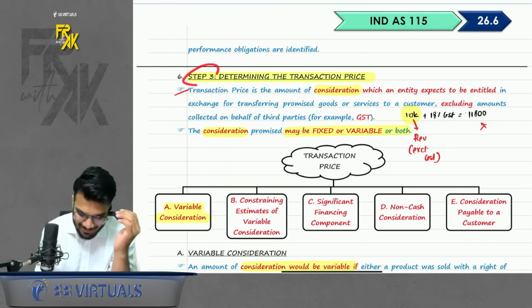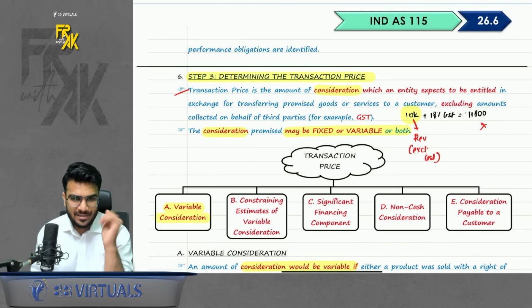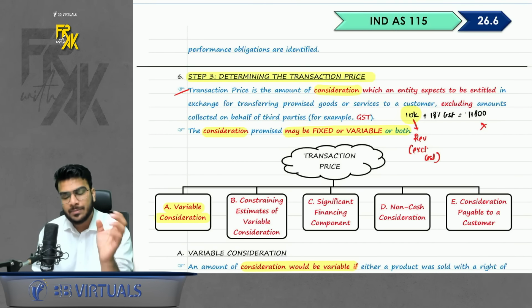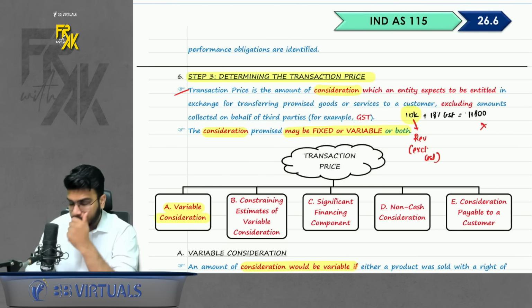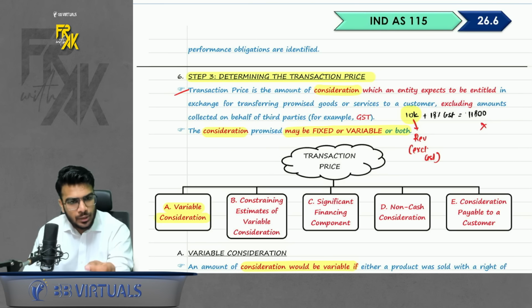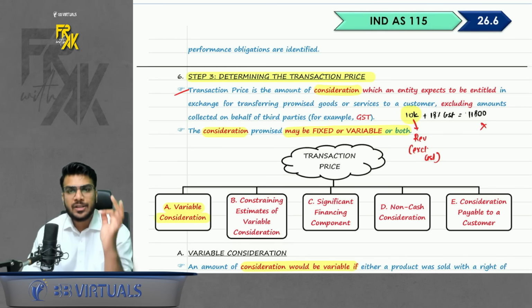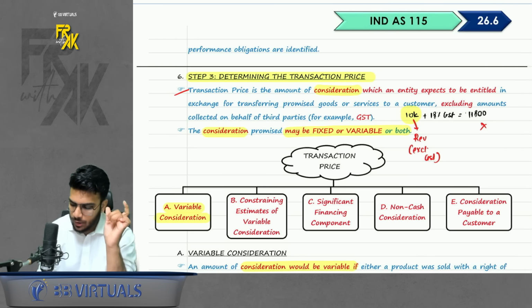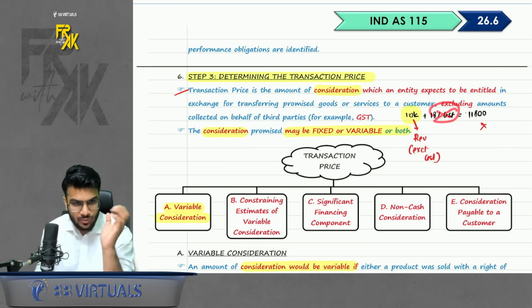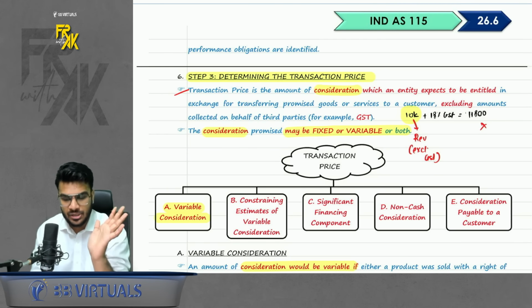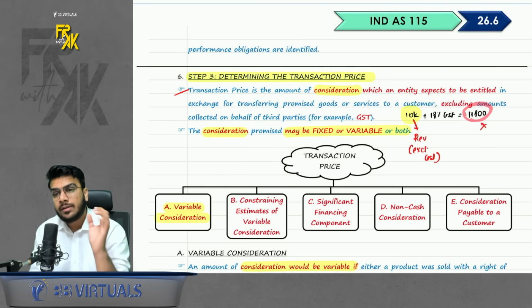Chalo. Step number 3, determining the transaction price. Now what is the meaning of transaction price? Transaction price simply means what is the amount of revenue you are charging from the customer. That is transaction price. Okay, so first of all, you will not include the amount of GST. So let's say if I am charging you 10,000 plus 18% GST, the total is 11,800. The revenue amount will only be 10,000 excluding GST.